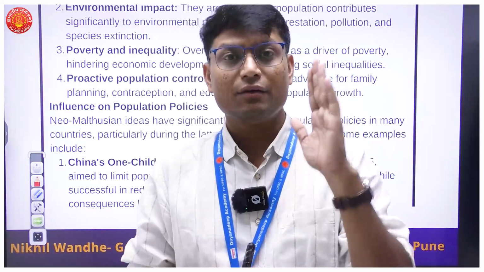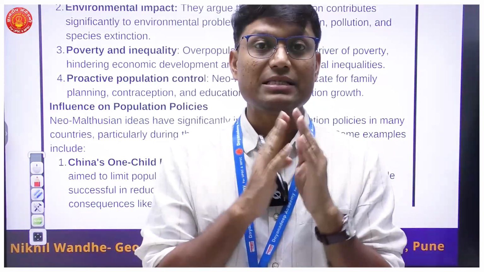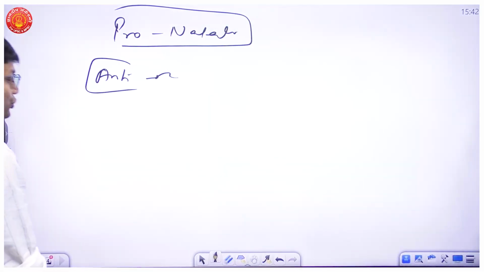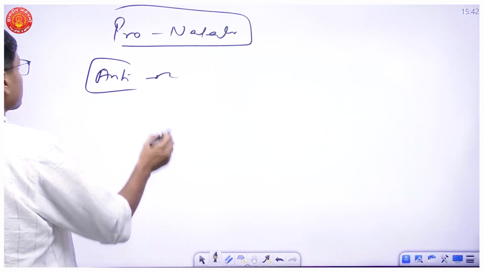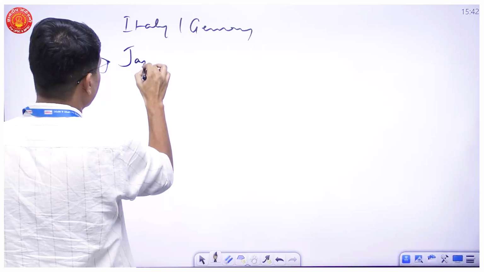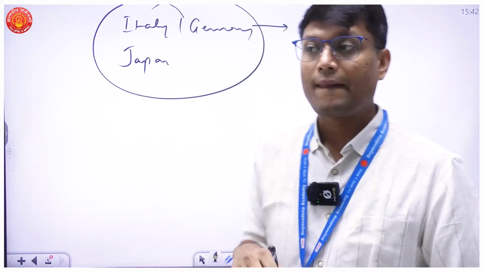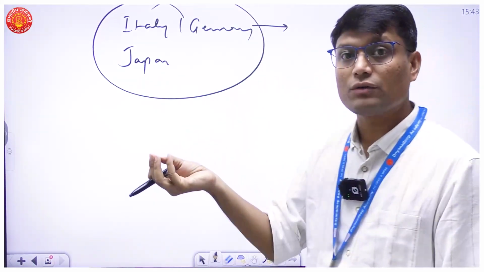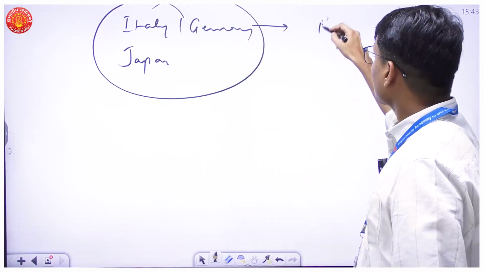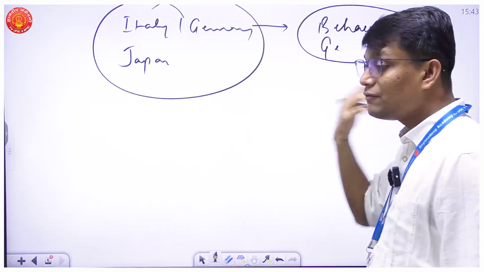There are many countries where there is an impression of these neo-Malthusian thoughts. But there will be certain issues also. Let's talk about many countries such as Italy and Germany. Let's talk about Italy, Germany or Japan. Fine. If I look at the population control here, is it coming out of the population policy? No, it has not come out of population policy. It has somewhere come out of the behavior of people, and that is where comes behavioral geography.